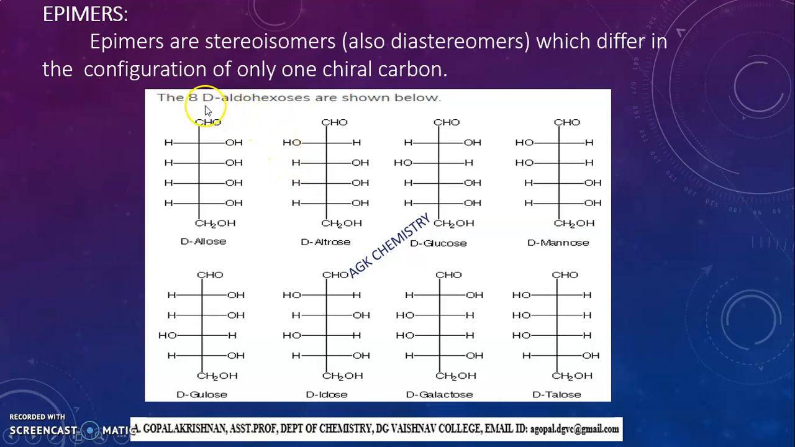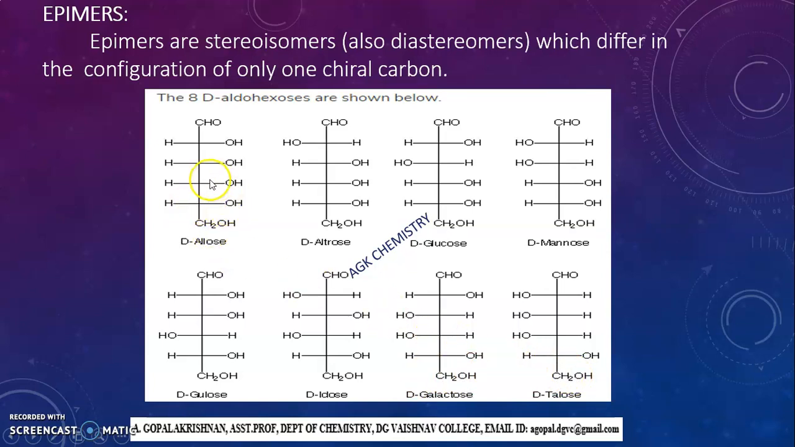Here I took D-aldohexoses. In D-aldohexoses, there are 8 isomers possible. These are the 8 isomers: D-allose, D-altrose, D-glucose, D-mannose, D-gulose, D-idose, D-galactose, and D-talose.